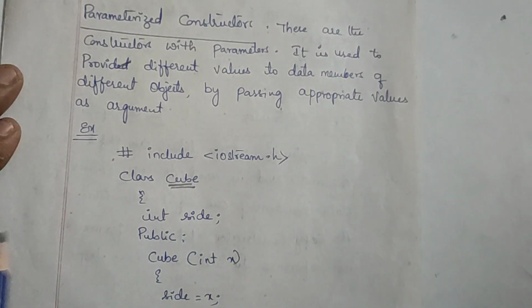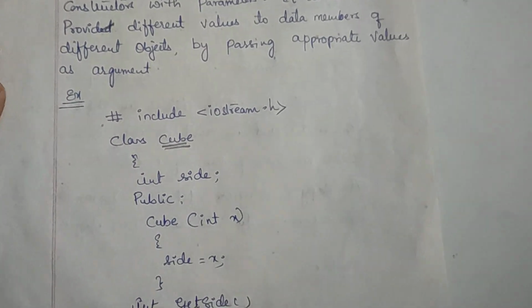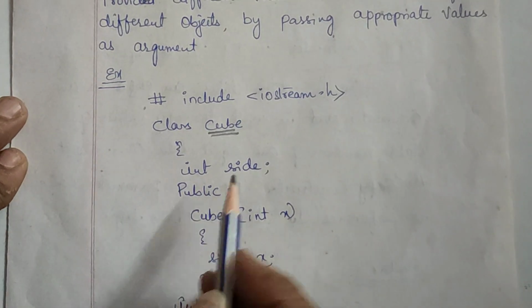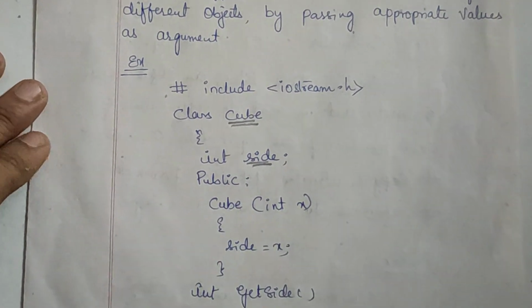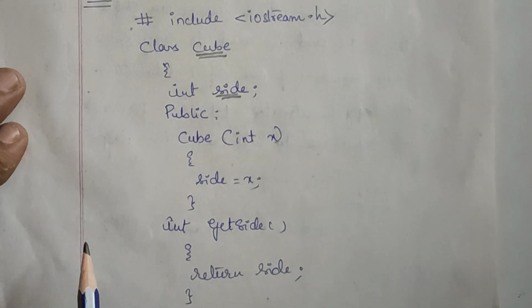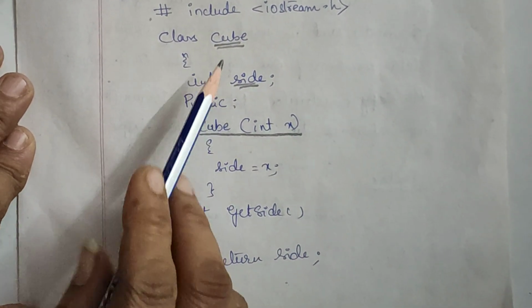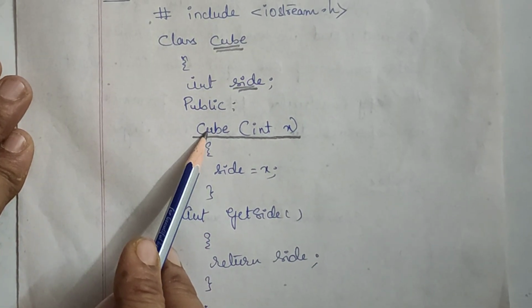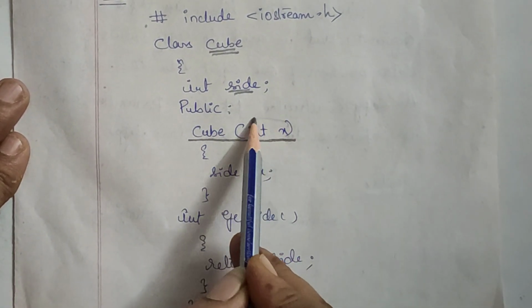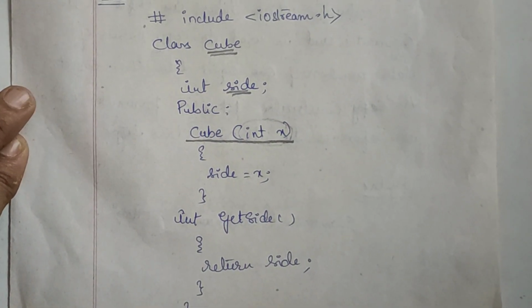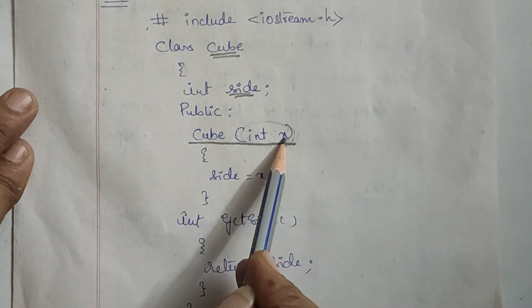Again we have taken the class cube. Name of the class is cube. Here, int side. What is the data member here? Data member is side. Then we have taken a constructor here, cube. Name of the class and constructor, same. Then I have taken some arguments here, some parameters here. What is that? Int x, right?